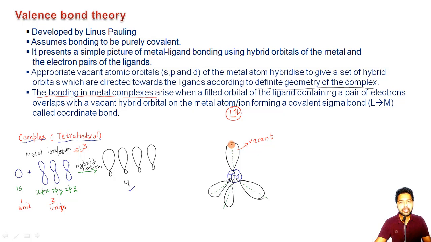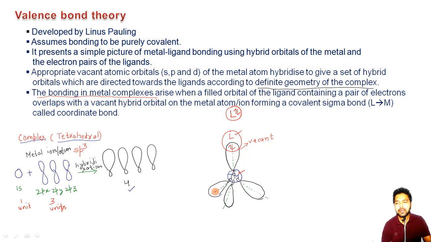So when this ligand comes here, the overlap will be like this. Both the electrons are given by the ligand itself, such that whatever bond is there between this ligand and the transition metal will purely be a coordinate bond, because both the electrons are coming from one side.